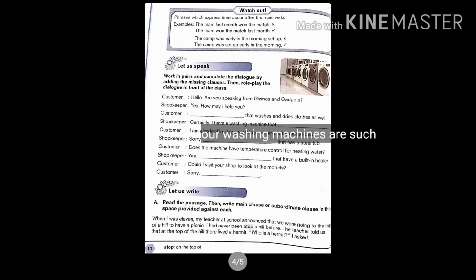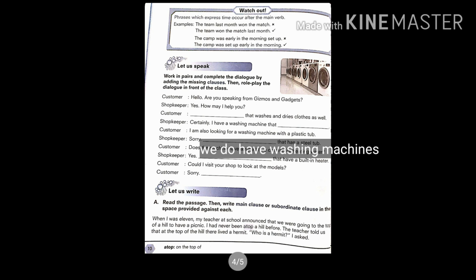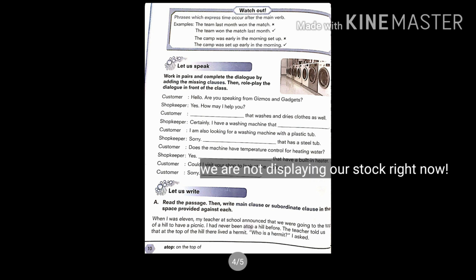Shopkeeper, sorry, our washing machines are such that has a steel tub. Customer says, does the machine have temperature control for heating water? Yes, we do have washing machines that have a built-in heater. Customer, could I visit your shop to look at the models? Shopkeeper says, sorry, we are out of stock right now, or we are not displaying our stock right now.